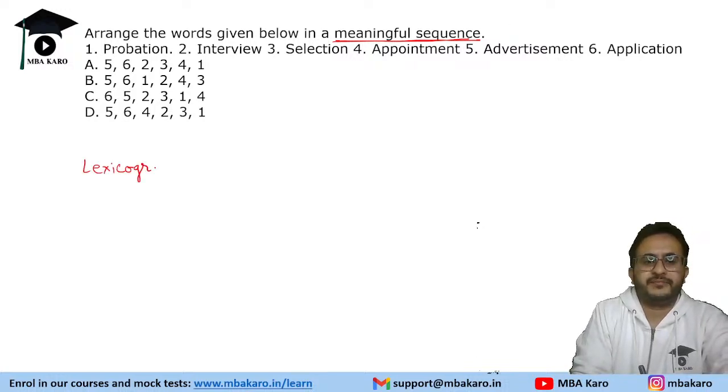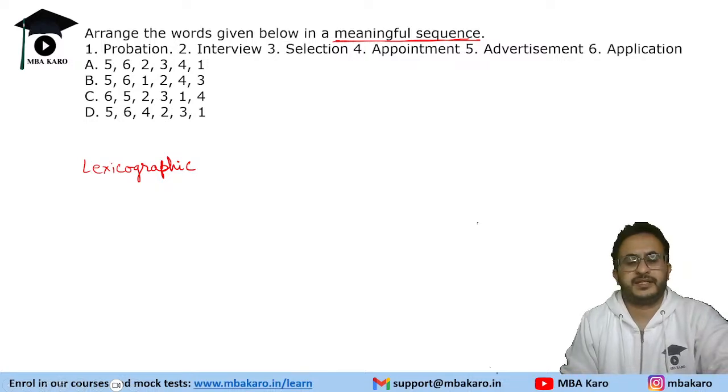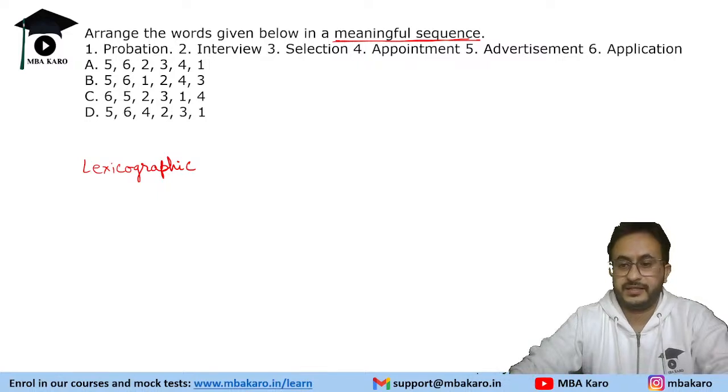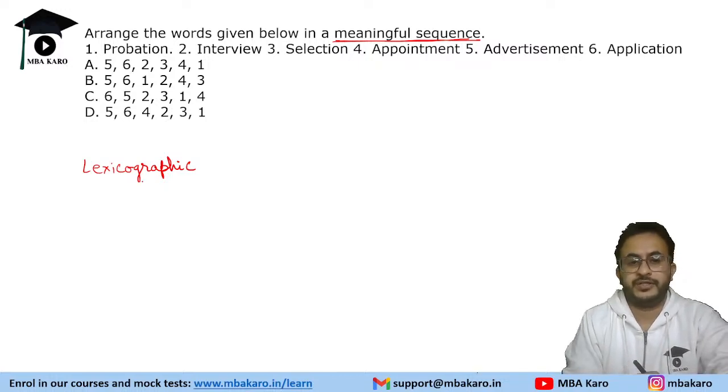Lexicographic is basically alphabetical order. Sometimes such questions have some logical order or alphabetical order or something like that. So that was a question asked last year. Lexicographic word was used. Some people get confused, what is that? So you can check it out. There's one video on this also.